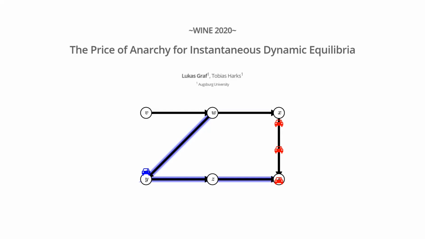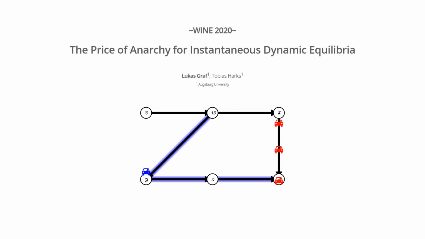And as you can already see in this example, these decisions might not always be optimal. Here, for example, the blue car, if it had continued on its journey to the right here, by the time it would have arrived at X, the traffic jam already dissolved. So taking this detour was actually unnecessary, but by the time it had to make this decision, this wasn't obvious. It only knows the current traffic situation, it doesn't know how it will evolve in the future. And so we can't expect optimal arrival times in this equilibrium, which is why we look at the price of anarchy to measure how far away from the optimal arrival time we are.